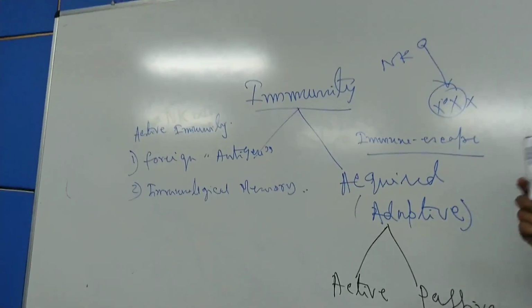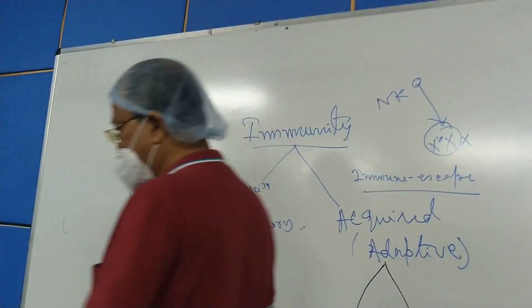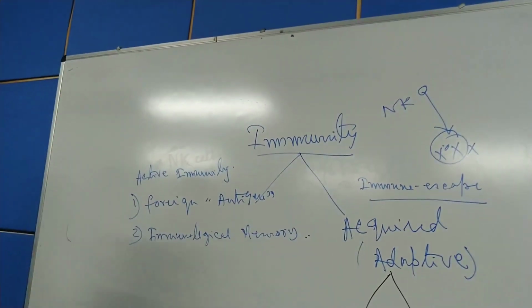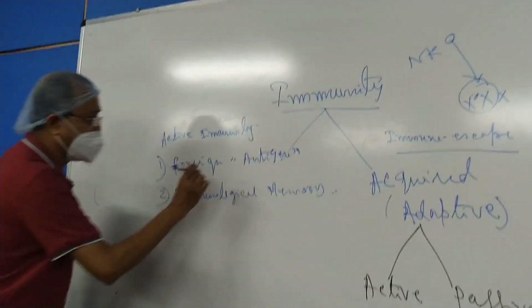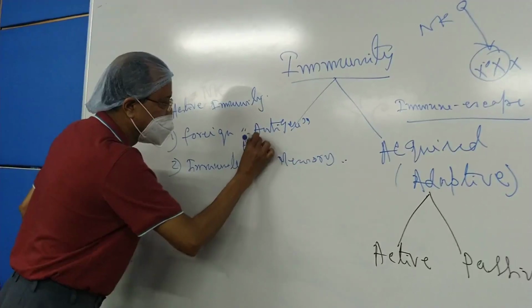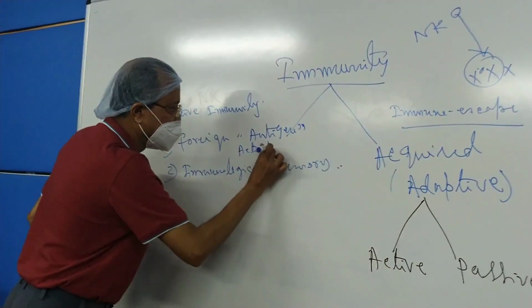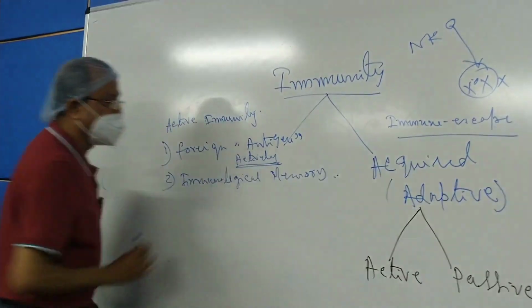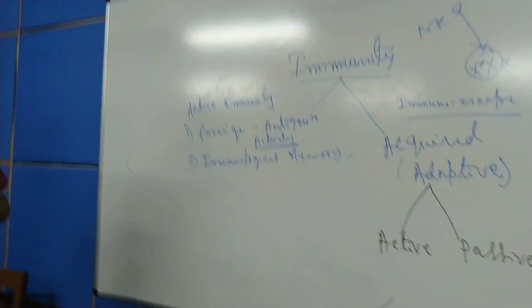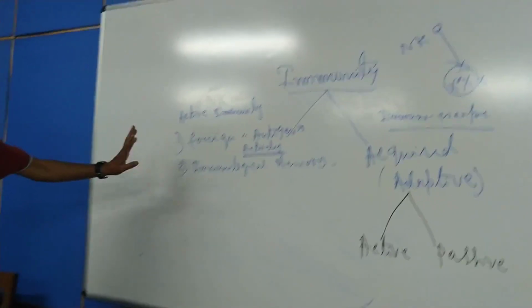One is there must be a foreign antigen against which the body's immune system will act actively, and that's why it is active.